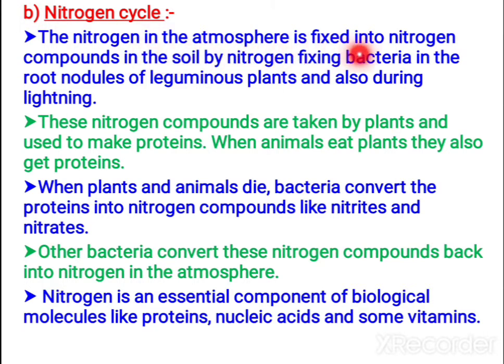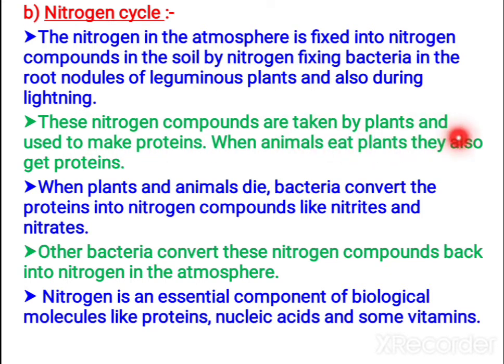Next one, let us study regarding nitrogen cycle. Nitrogen in the atmosphere cannot be used directly by the organisms, so it has to be fixed into various nitrogen compounds. How do they get fixed? By means of nitrogen fixing bacteria in root nodules. Where can you see the root nodules? In leguminous plants. Peas and groundnuts come in this category. So there it is being fixed. Also, lightning fixes some amount of nitrogen.